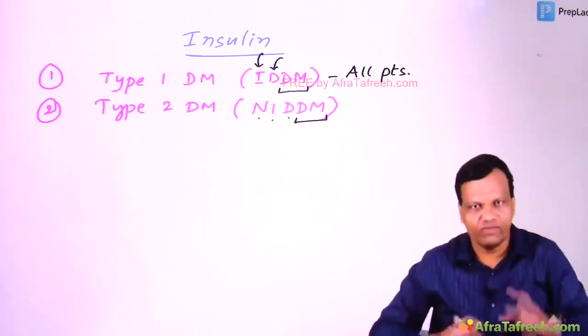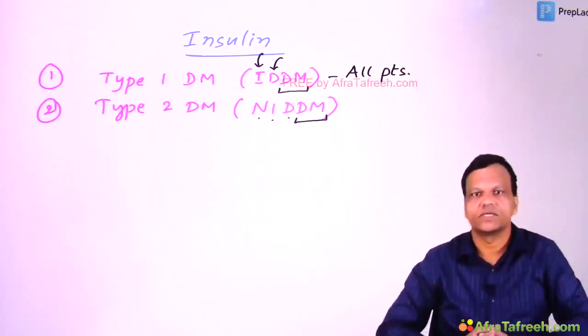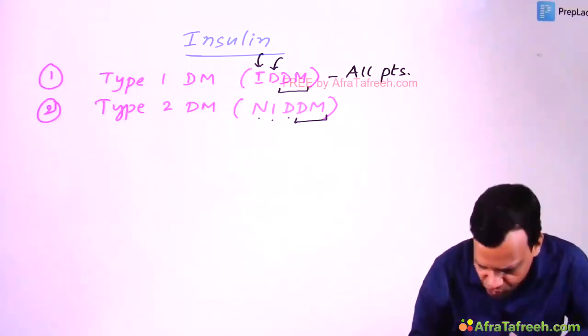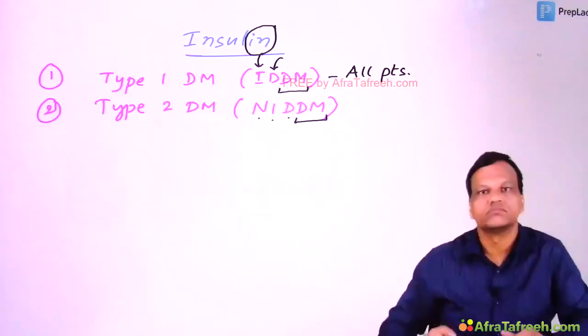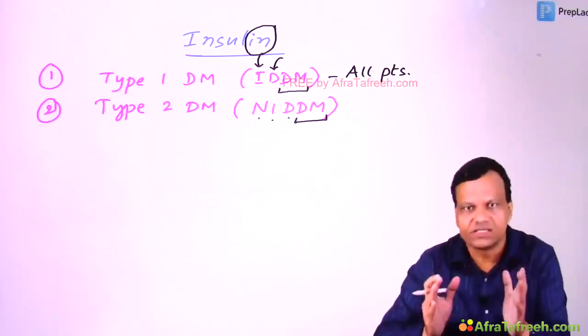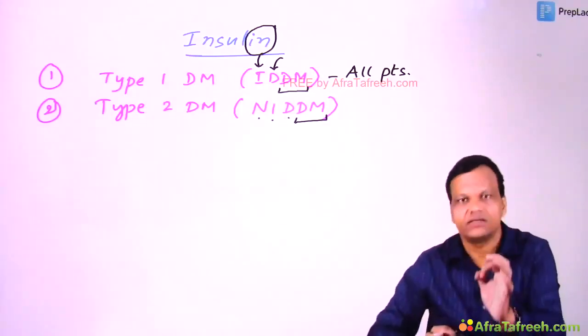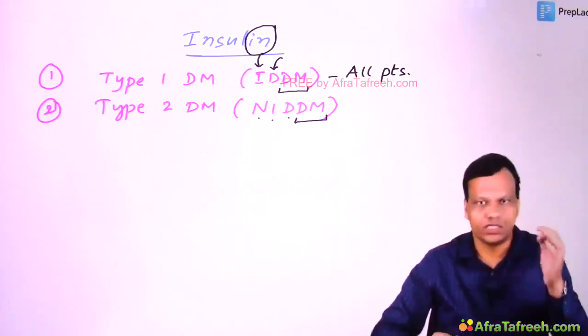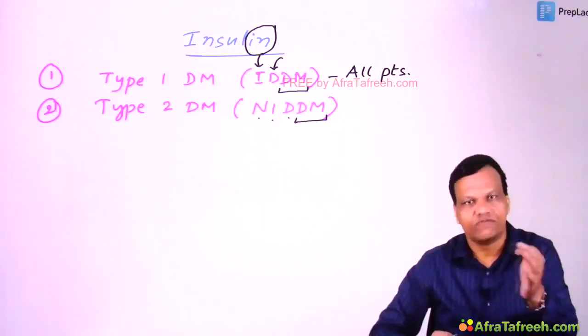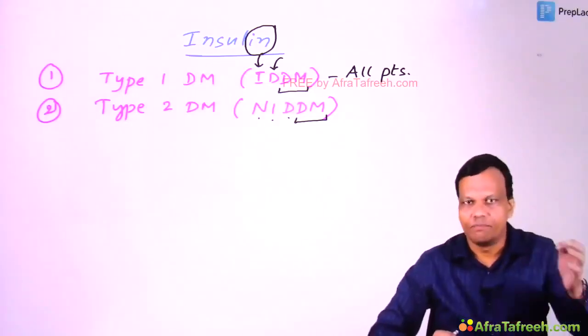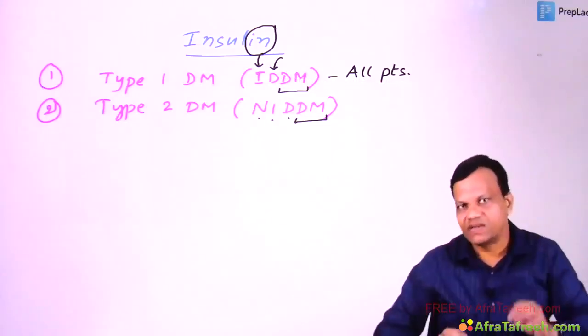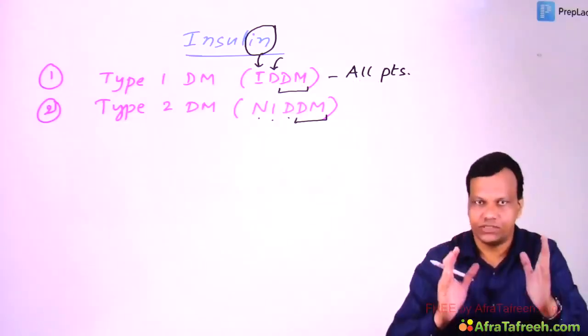Why will we not like to give insulin first? Because the name of insulin ends with "in", and any physiological substance whose name ends with "in" is a peptide, like insulin, oxytocin, vasopressin, angiotensin, bradykinin.